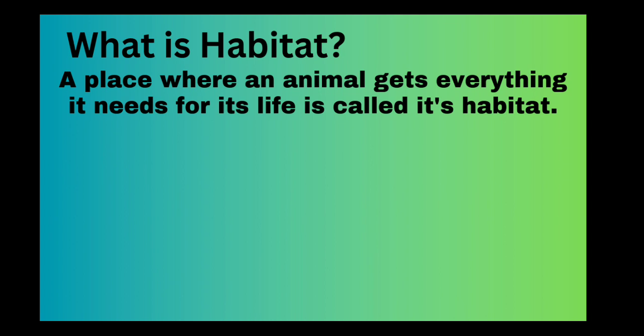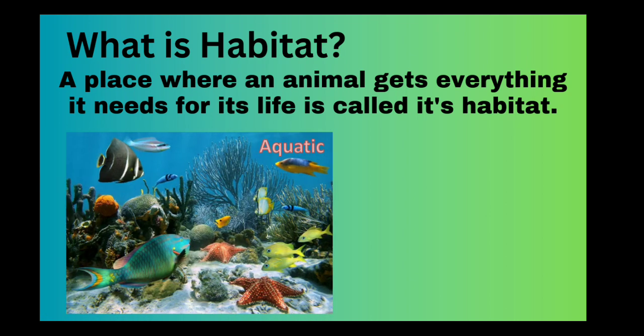So what is a habitat? A place where an animal gets everything it needs for its life, and that place is called its habitat. Habitats can be of different types. These are water animals and they live in water. Aqua means water. So aquatic means of the water.